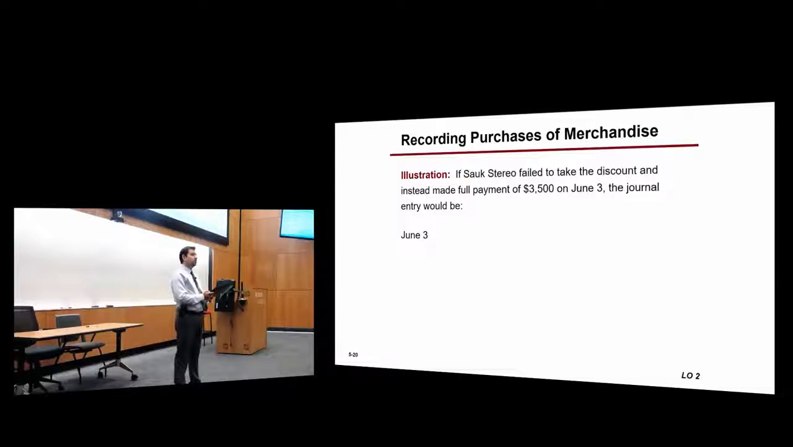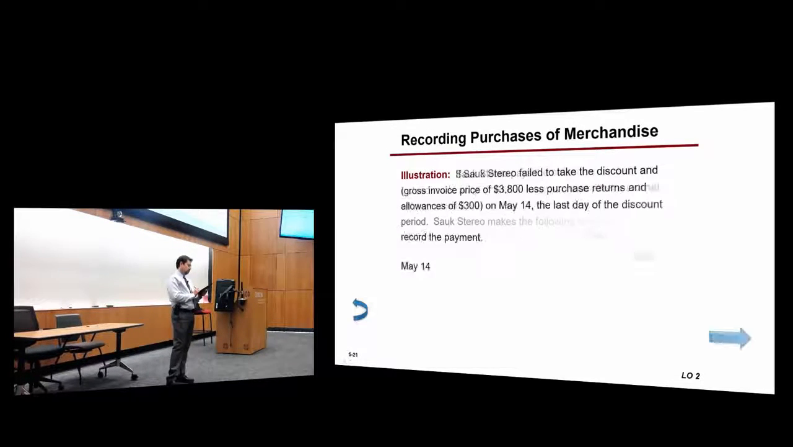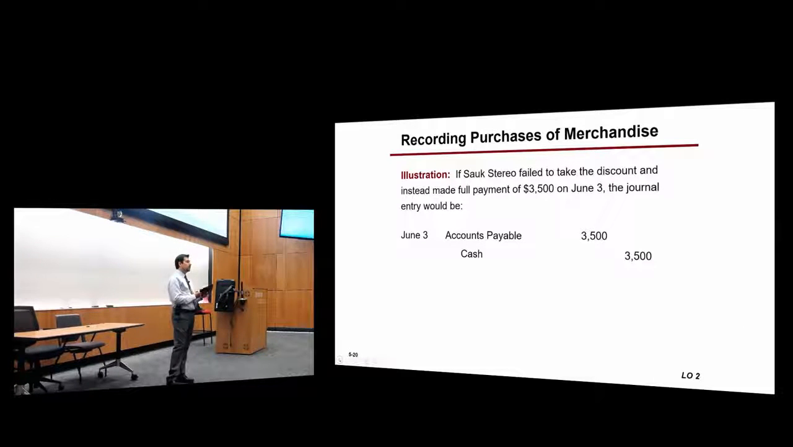Which is $3,500. Why is it not $3,800? Originally it was $3,800. They returned $300. So it is the net amount, which is $3,500, which is actually the $3,800 minus the $300. Okay? They paid in cash.